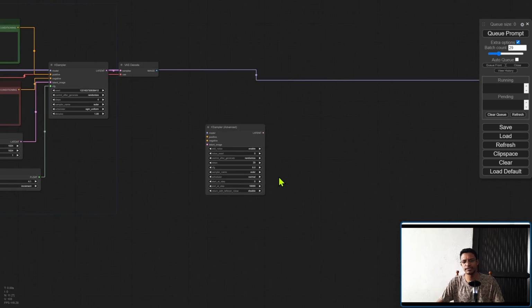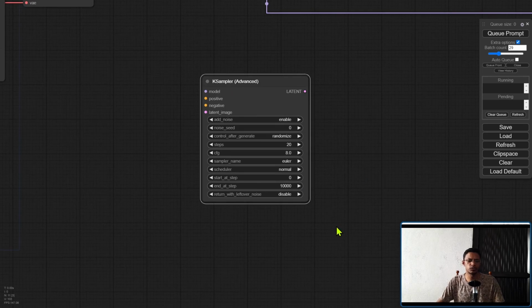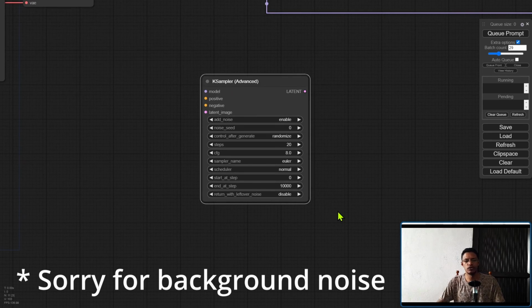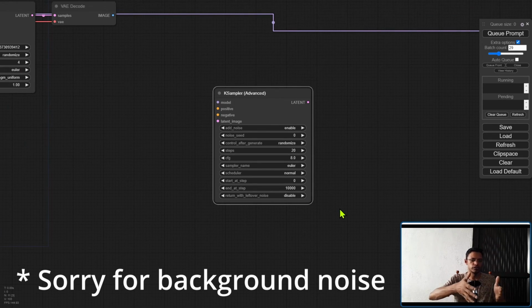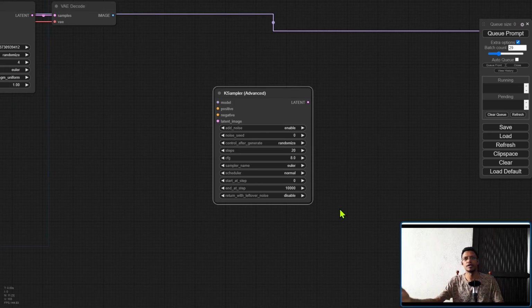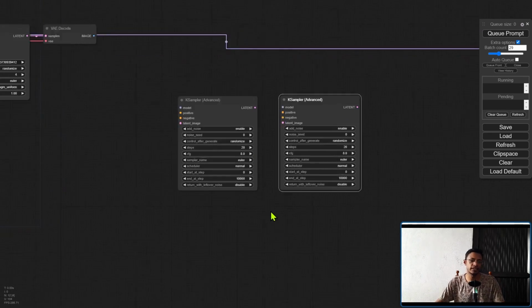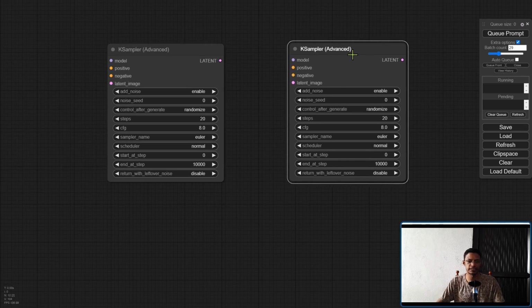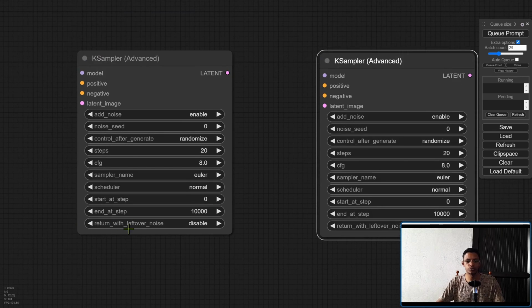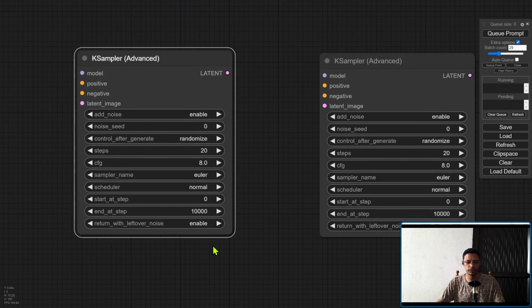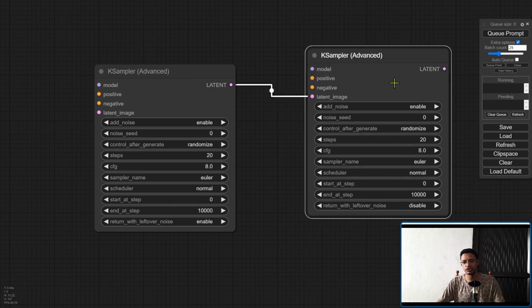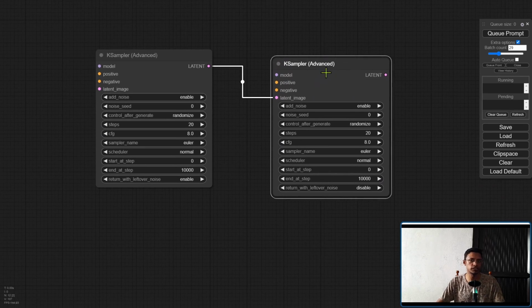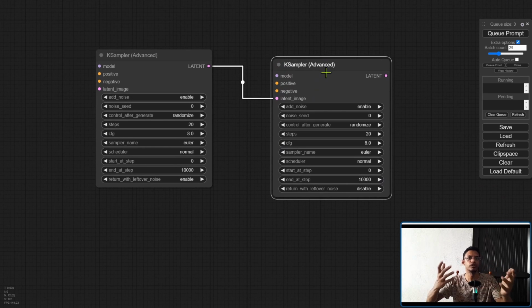Now we also have the KSampler Advanced, and this one gives you a little bit more control over how the noise will go from one KSampler to another. So for example, let's say I'm doing 2 pass. I'm going from this first KSampler to the second KSampler. I can choose to return with leftover noise. And then when I pass that over to the second one, it will continue with whatever noise was remaining.